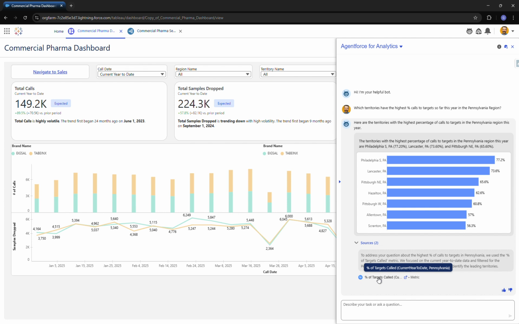In parentheses after the metric, we see that the current year to date and Pennsylvania are dimensions that subdivided the metric. This is sometimes called a submetric.